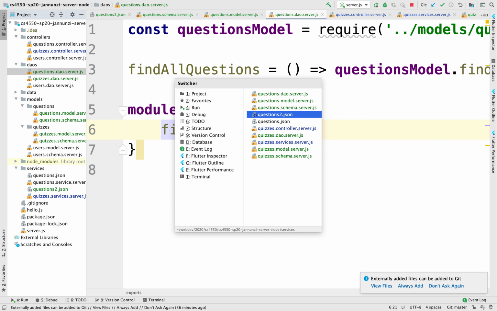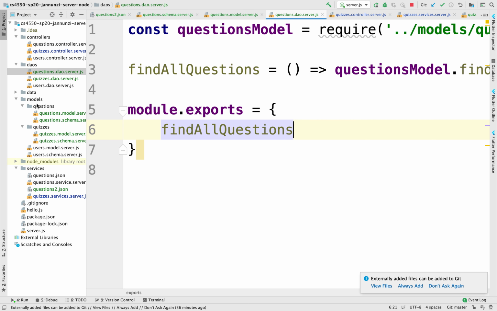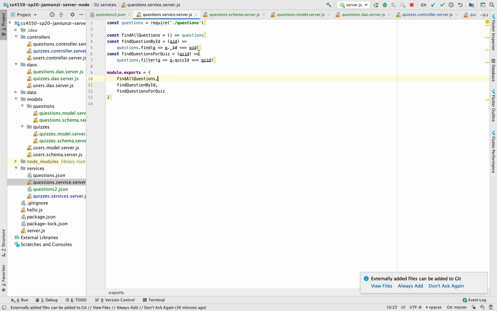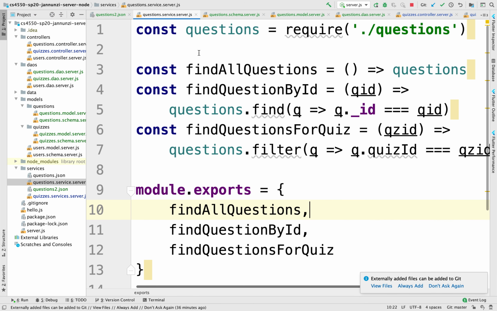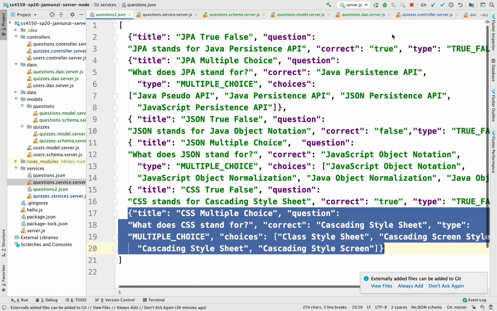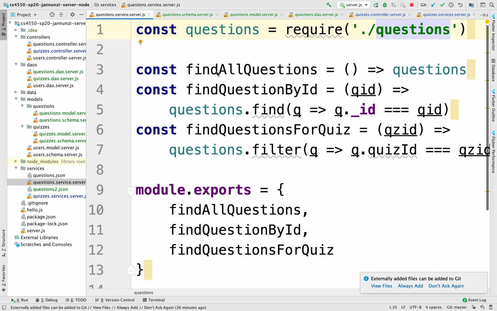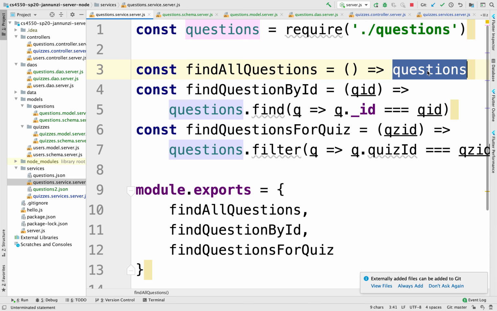So the question service, do we have it open? Doesn't look like it. So let's take a look at the service. So here it is, question service. Right now, it's written in terms of this hard-coded array of questions, right? So here we have find all questions, which basically just returns this array of questions, right? So we're going to rewrite this in terms of the DAO we just wrote.